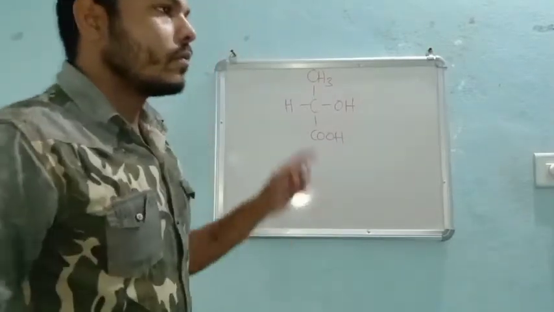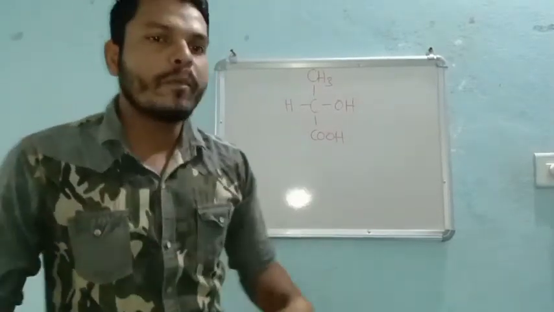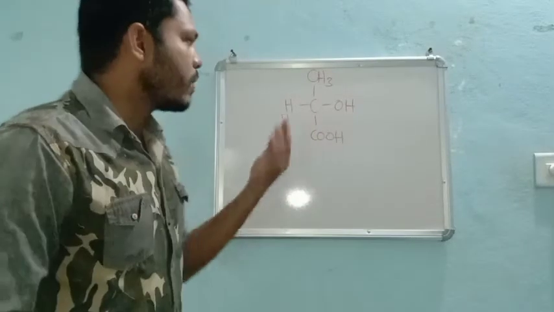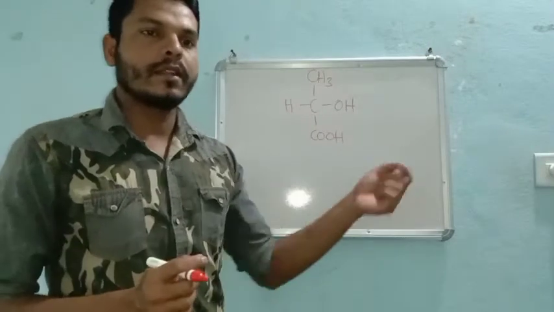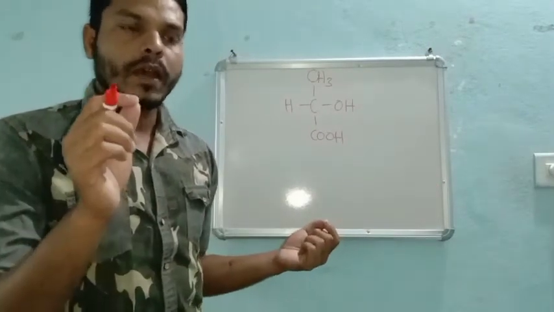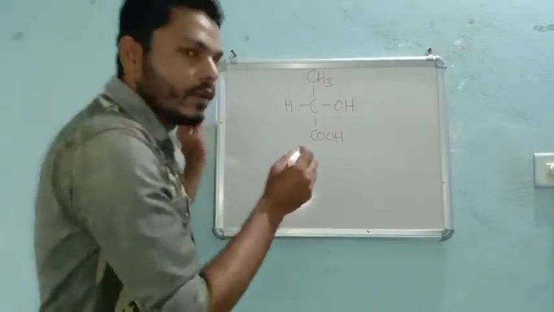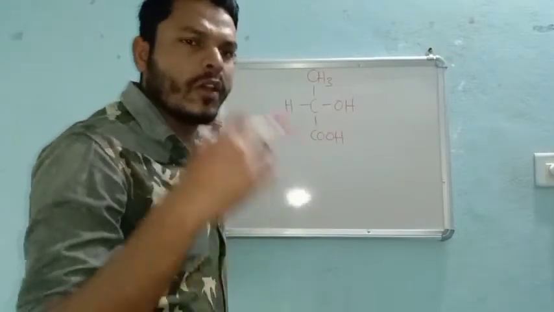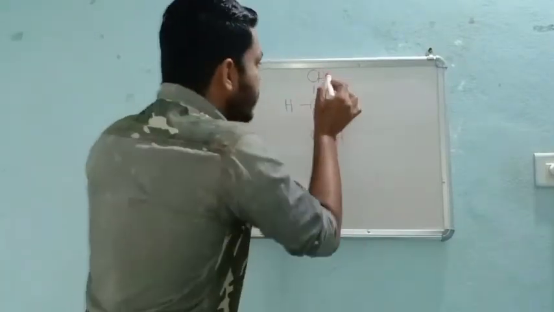So which compound will be optically active? That is very important. Which compound should we say is optically active? The carbon which has four other groups around it, groups being atoms or ions, whatever they may be, they must be different.